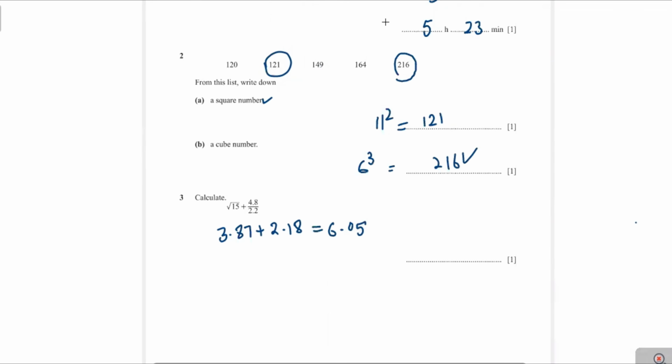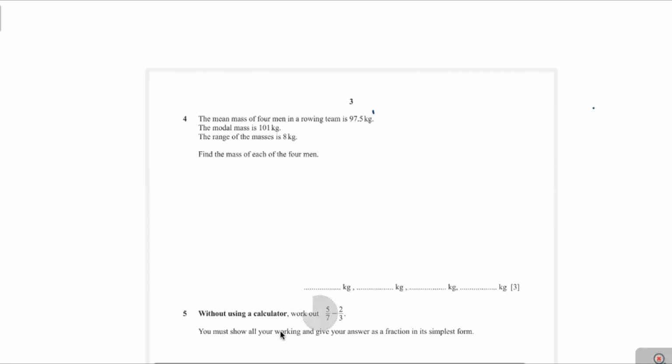Now the next question is question 4. The mean mass of 4 men in a rowing team is 97.5 kg. The modal mass is 101. The range of masses is 8 kg. Find the mass of each of the 4 men.